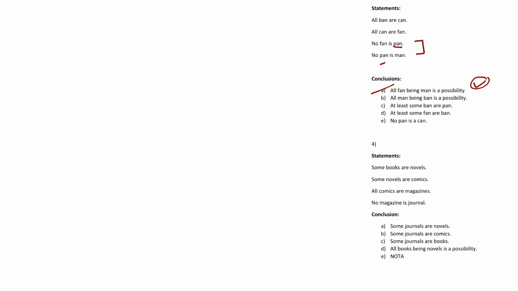We'll just take all man being ban. Man, and then you have to go up till the first one, right? Because the middle term is connected all the places. So we'll just draw the chart quickly. Ban, can, all ban are can, tick cross.